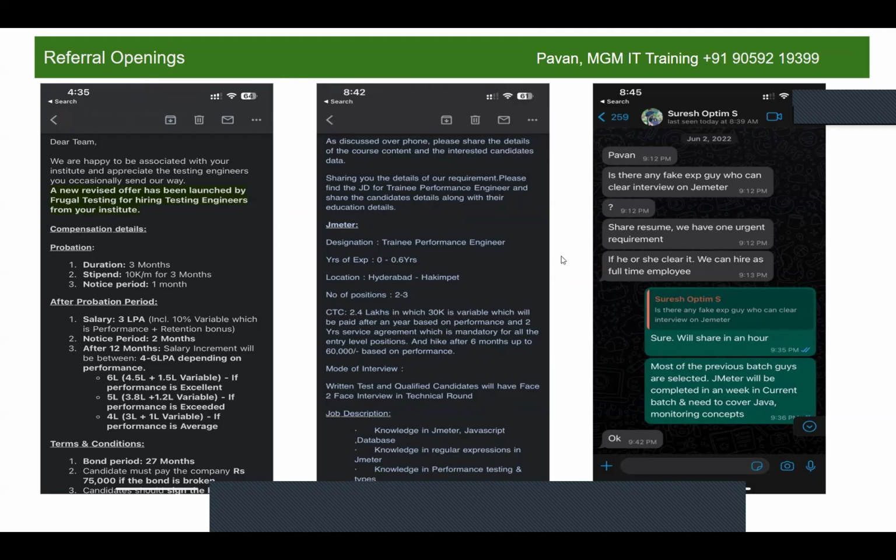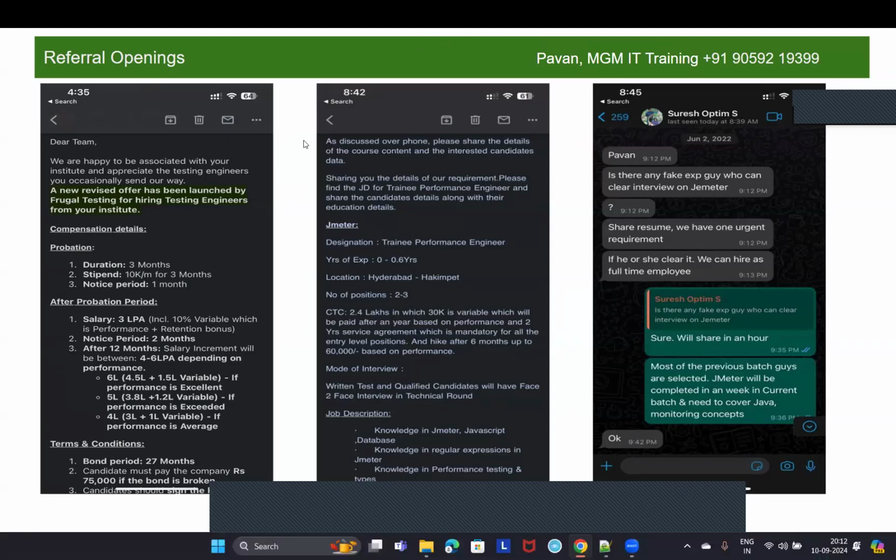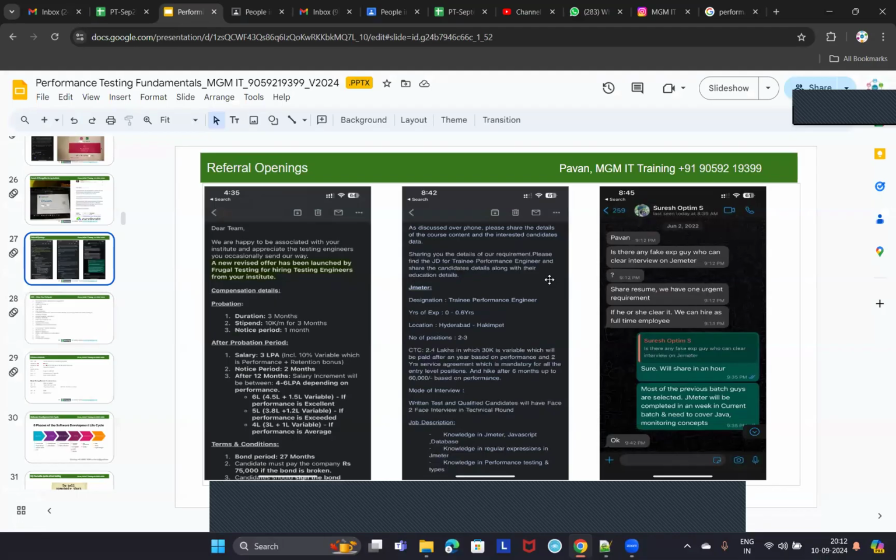Frugal Testing is one of those companies, and one more company called Optim, and then this is one more company, I don't remember, we don't have the company name over here. Anyway, these are some referral openings that we get from our associate QA companies, guys.